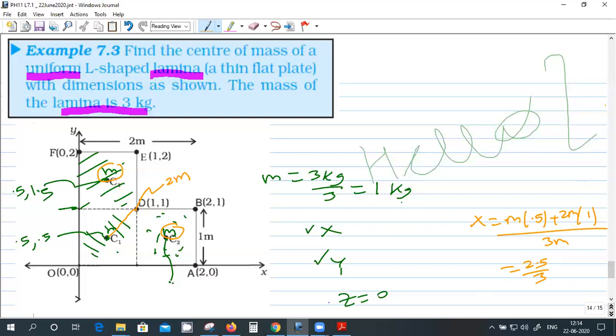So this method will give the same thing. M into x is 0.5, right? This second mass m into 0.5, the third mass m into 1.5, divided by 3m. So 0.5, 0.5, 1, so 2.5. Same thing. These two are same. Getting it now? Is it clear? Yes, sir.